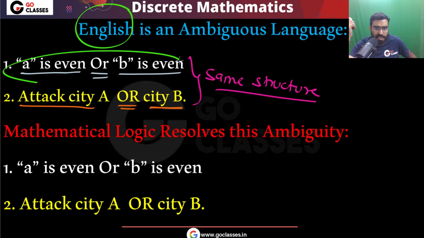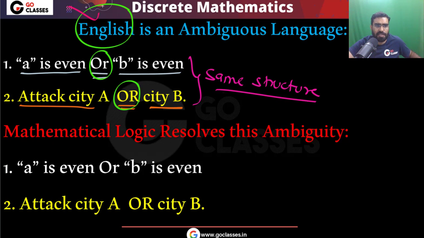In this first statement, when you are speaking this "or", you are saying that this can happen, this can happen, both of them also can happen, right? Similarly, here when you say "or", you are saying that this can happen or this can happen, but don't do both of them. Attack city A or attack city B, but don't attack both of them. So you can see these two English statements have the same structure, but they have different meaning, right? Correct? Okay, so same structure but different meaning, and that is the ambiguity of English language.